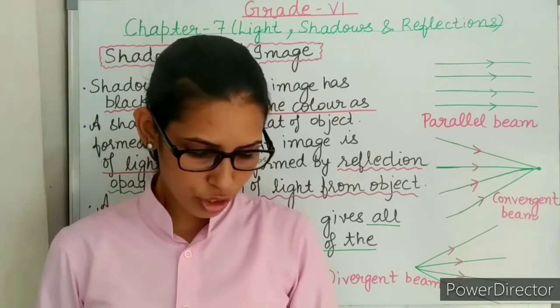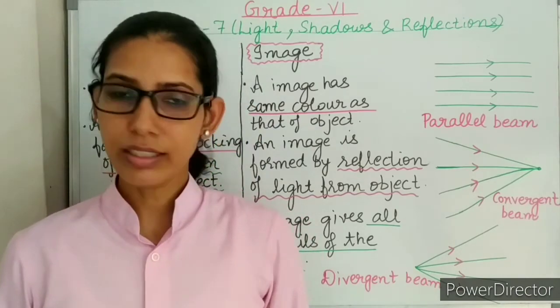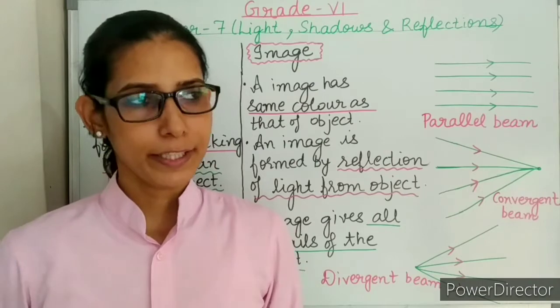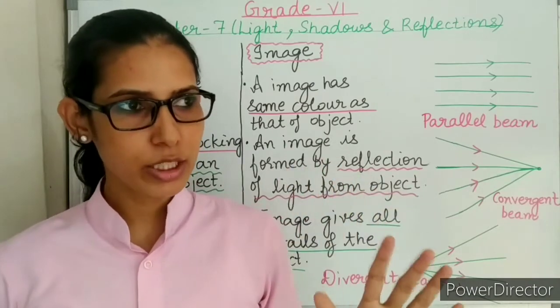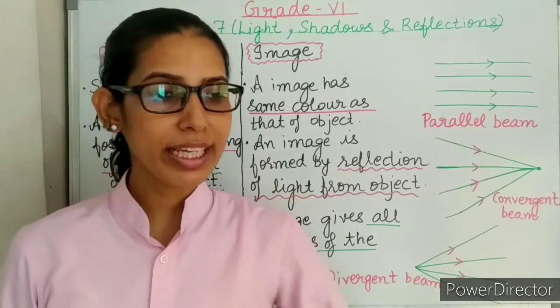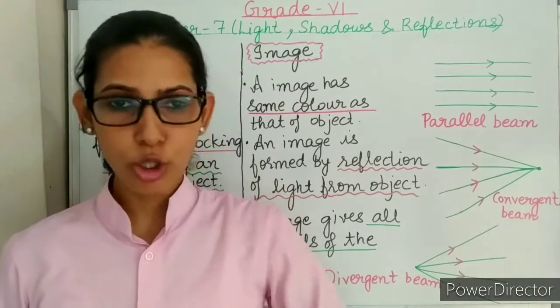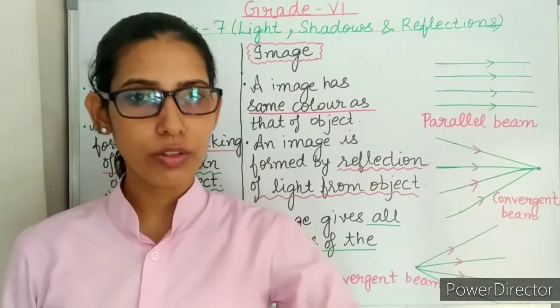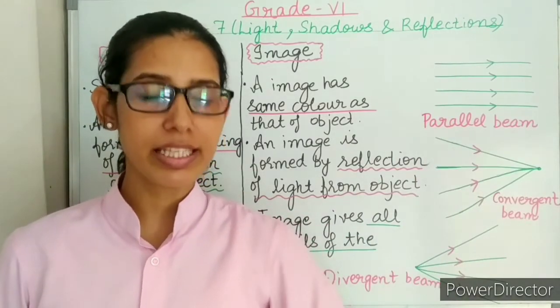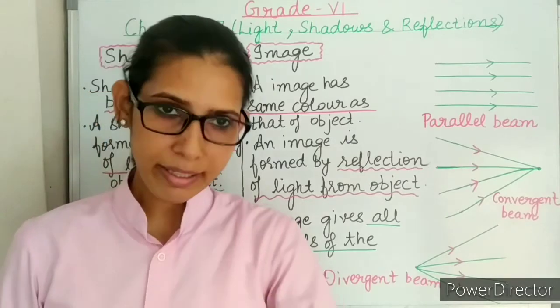Next is, furniture in the bedroom cannot be seen in the darkness. Furniture is a non-luminous object. Consider the situation when there is light in the room. How can we see this furniture? When the light rays fall on the furniture, it reflects the light rays, and when these light rays reach our eyes, we can see that furniture.